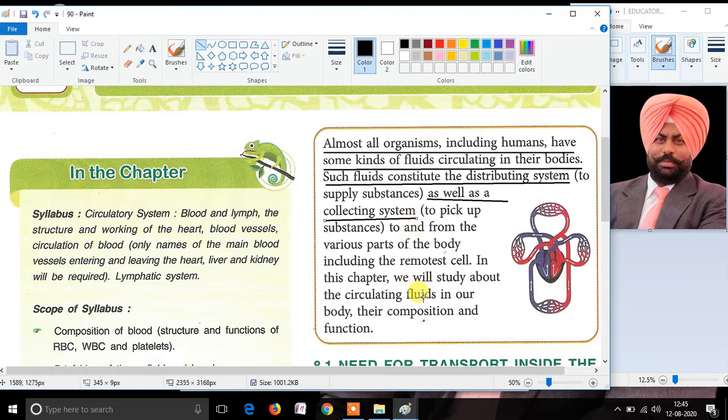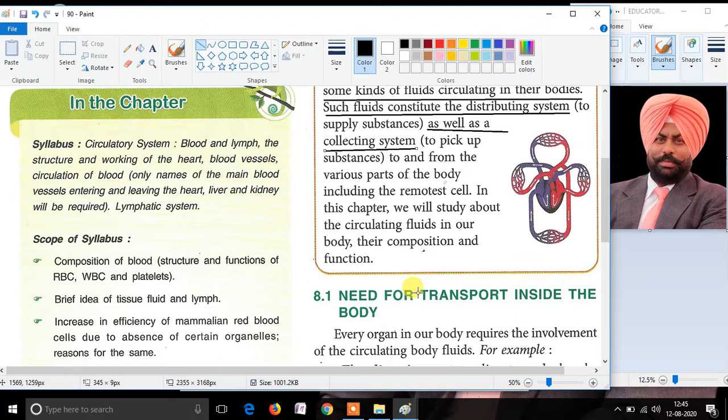So now we will study why transportation of the different fluids is important for the body. The first topic is the need for transport inside the body. As we have just studied, there is no organism, including humans, which does not possess any fluid in it. Every organism, including humans, must possess some kind of fluids inside the body.